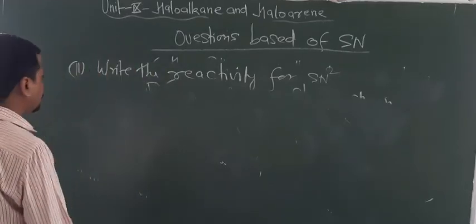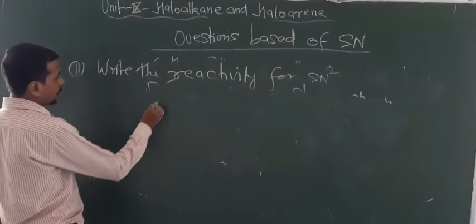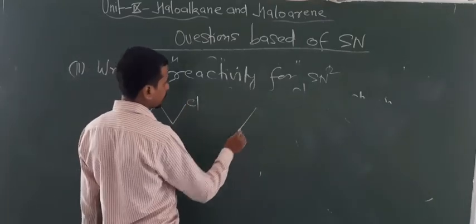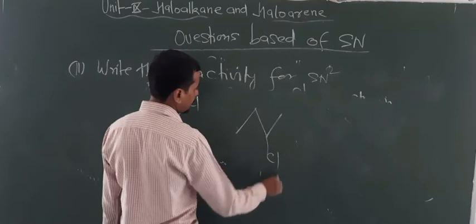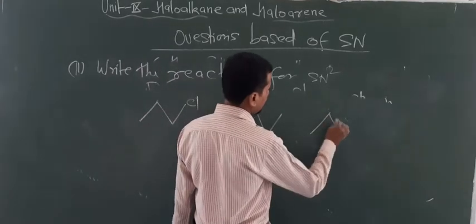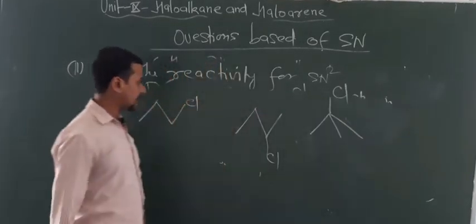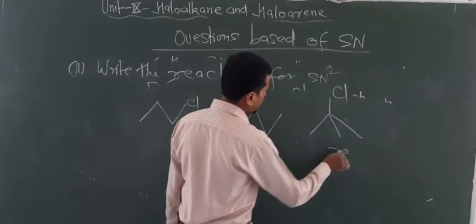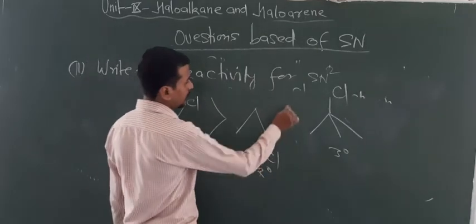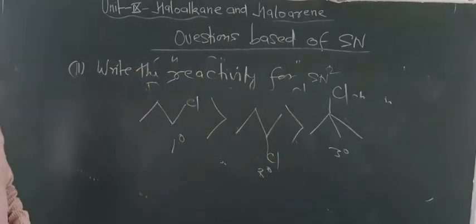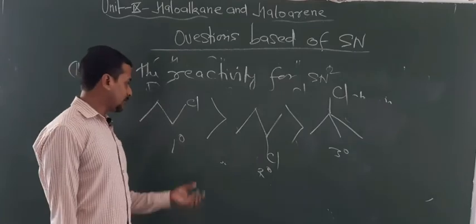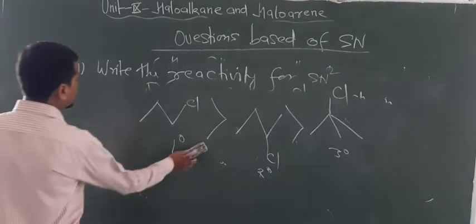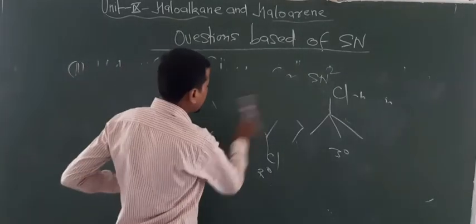Now some more questions you can note down about SN1 and SN2 reactions. Look at the conditions here. This type of question may arise like this, with Cl given here, here and here. Again this is 1 degree, this is 2 degree and this is 3 degree. So 1 degree is more reactive than 2 degree, and 2 degree is more reactive than 3 degree for the SN2 mechanism due to less hindrance. By this way you can solve a number of questions in board examinations given in terms of reactivity.